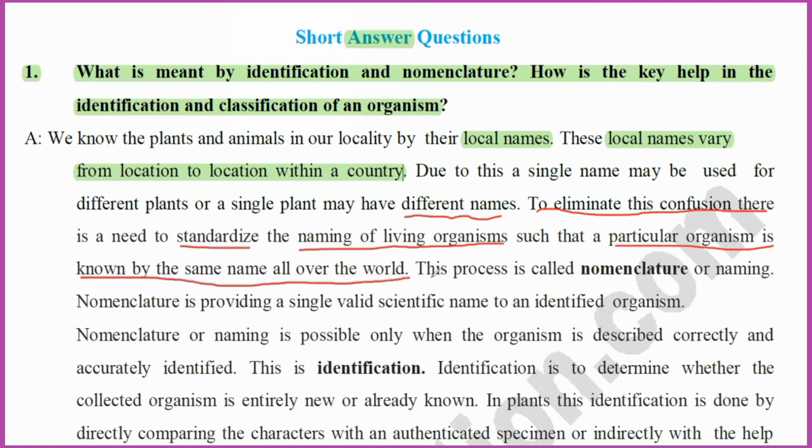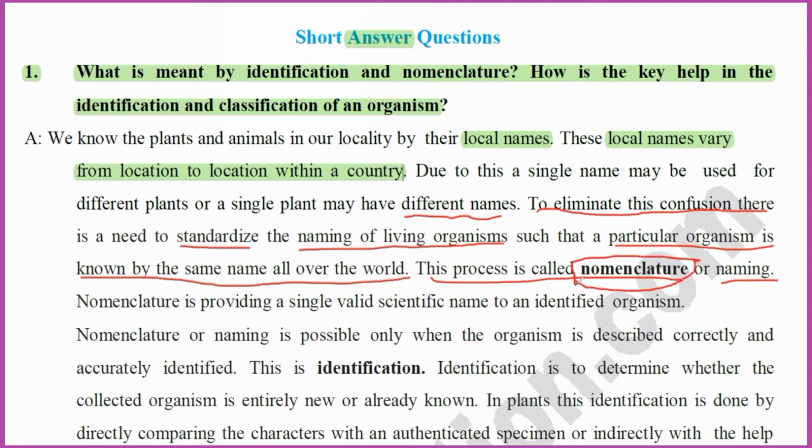This process is called nomenclature, or naming. Giving a standardized name to a plant, animal or human being so as not to confuse is called nomenclature.